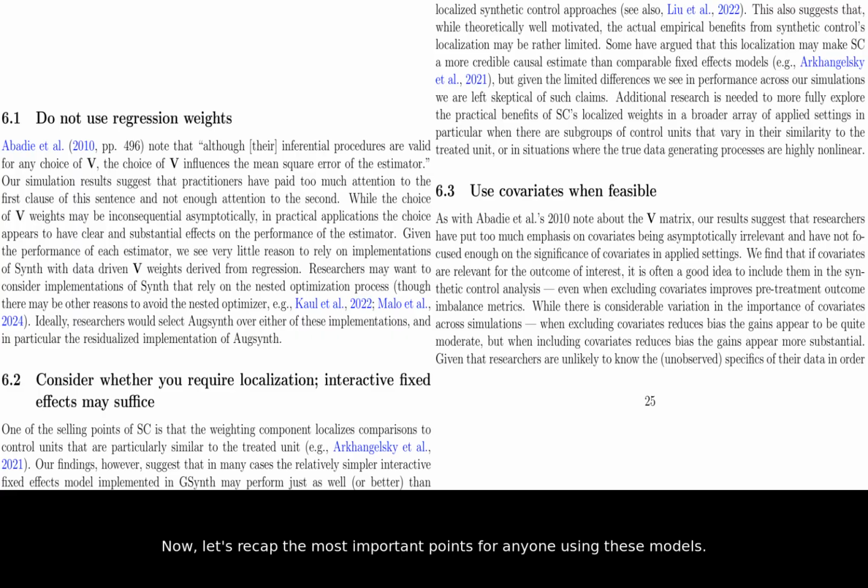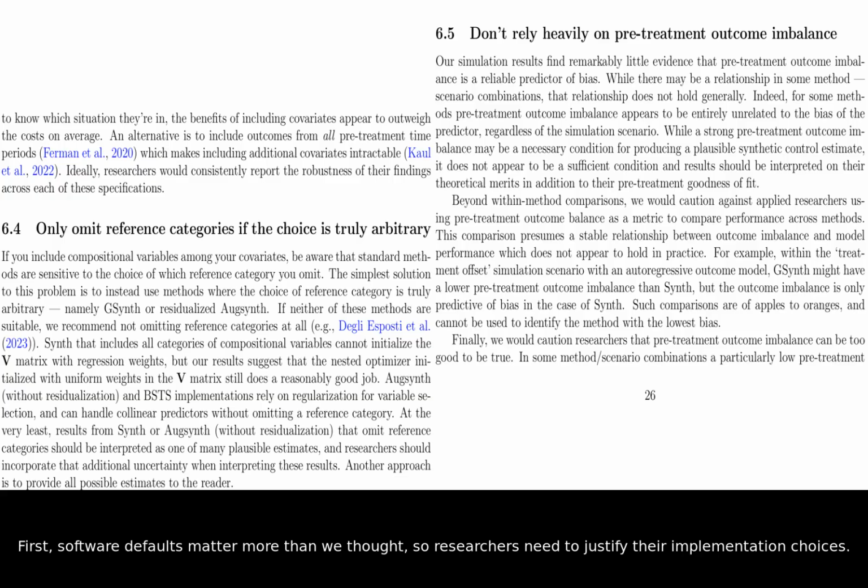Now, let's recap the most important points for anyone using these models. First, software defaults matter more than we thought, so researchers need to justify their implementation choices. Second, always include background data like demographics to keep the model grounded in reality. Third, do not be fooled by a beautiful historical fit. It does not guarantee the results are unbiased.